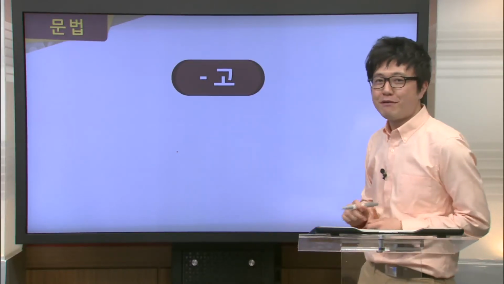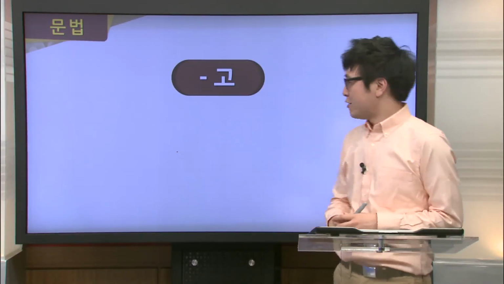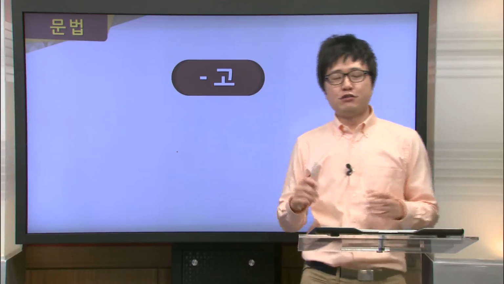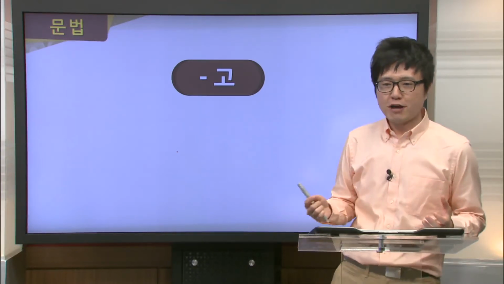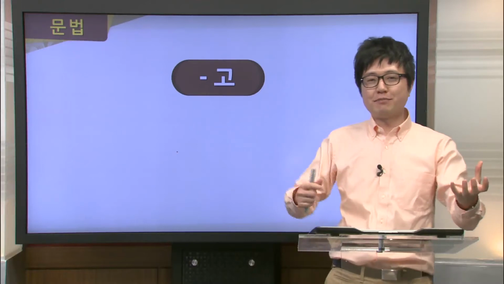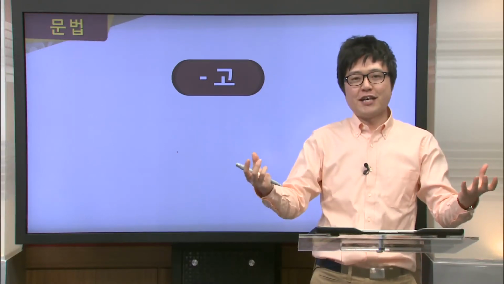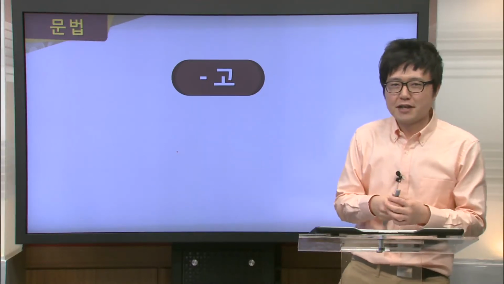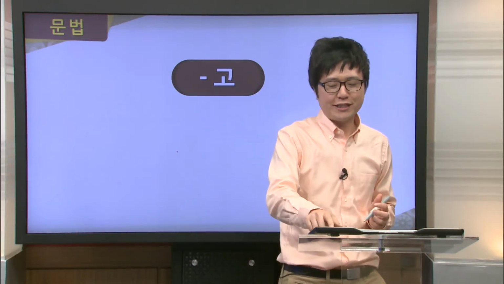Our first grammar point is 고. Now, we use 고 here to link two actions. So after one action has been completed with another action into one sentence. This will probably become more clear with an example.